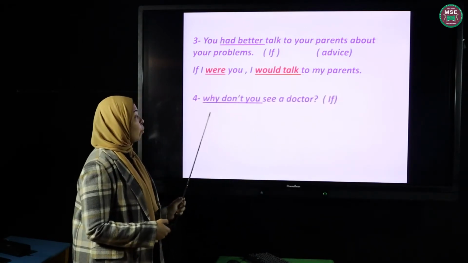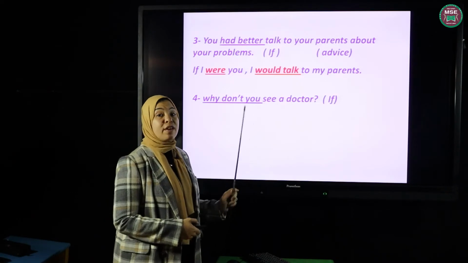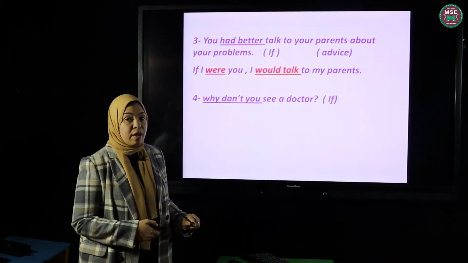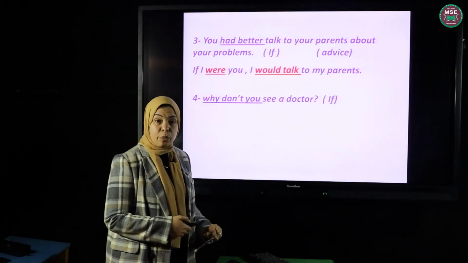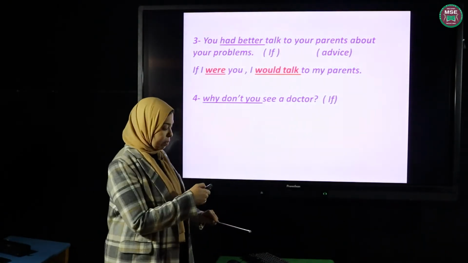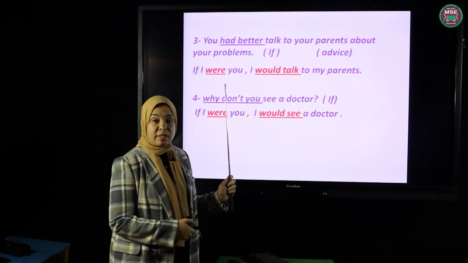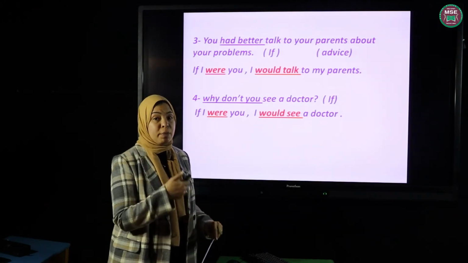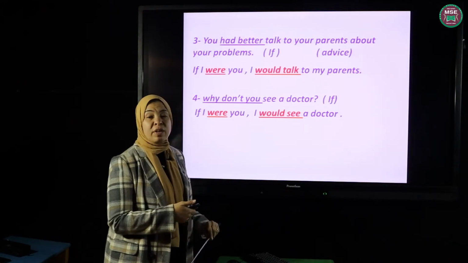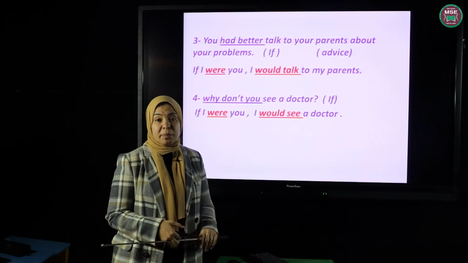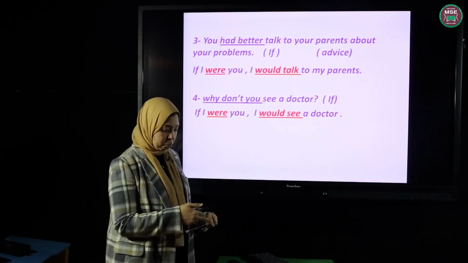Number 4, why don't you see a doctor? This is another form of giving advice. Why don't you go out early? Why don't you sleep early? Why don't you study your lessons? So, if I were you, I would see a doctor. So this is the second type. We usually use it for imaginary situations and for giving advice or any situation which is impossible to happen in the time being or in the present time.